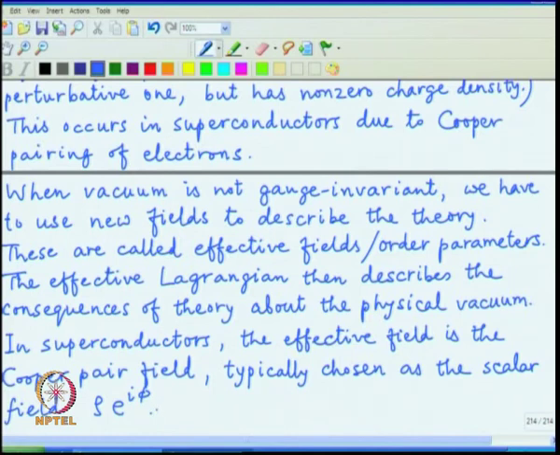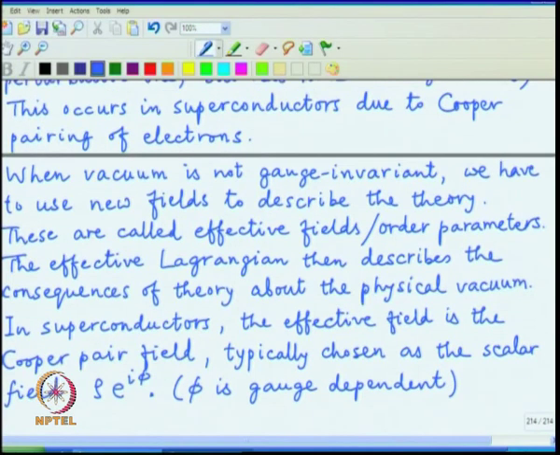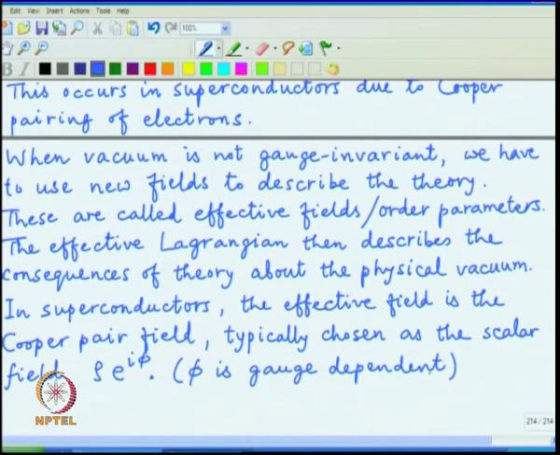Now, we have to write down a Lagrangian in terms of this effective field. The magnitude remains unaffected by gauge transformations, because gauge transformation only changes the phase, and that is the reason for writing this field in polar coordinates. The phi is the only variable which